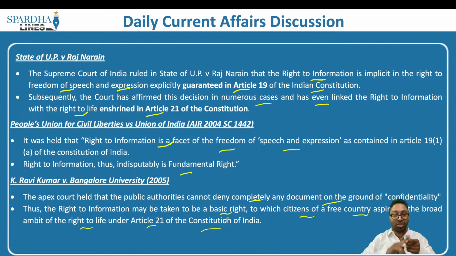That means they need not give information in terms of security, but in terms of corruption, they have to give the information. For security, the CBI need not give the information, but if it is to do with corruption or any of the scandals involved in that particular authority, in that case, they may have to give out the information under the right to information.